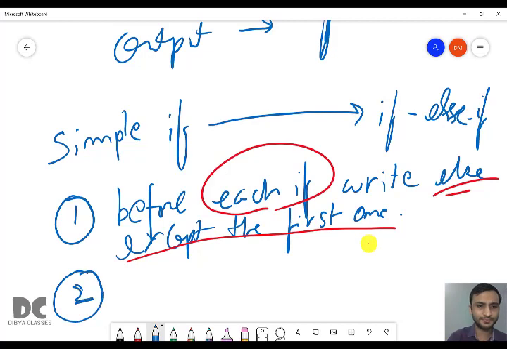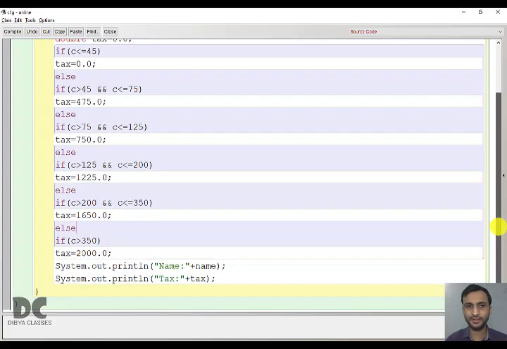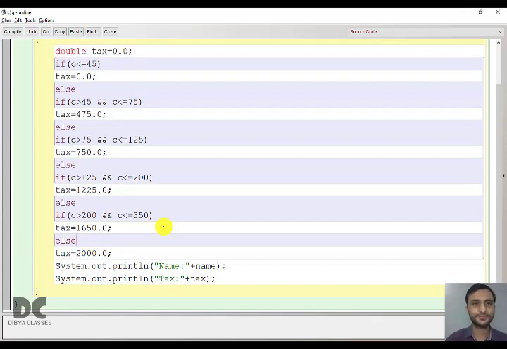Second bit, remove the last if statement. You will remove the last if statement. Which is the last if statement? This one is the last if statement. Remove it. Only remove the if line, not the complete thing. Only remove the if part, the if line. Now this program is successfully converted to if-else-if ladder.